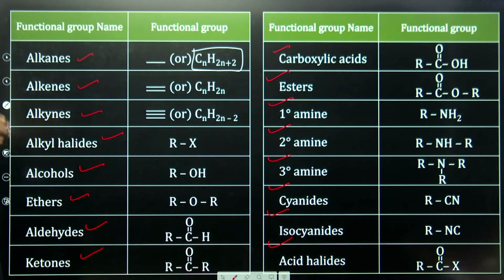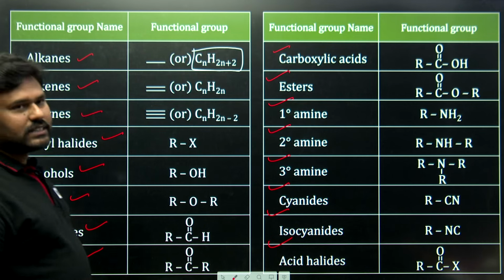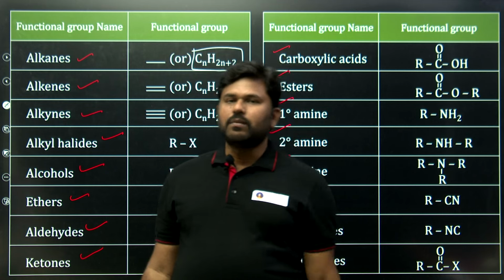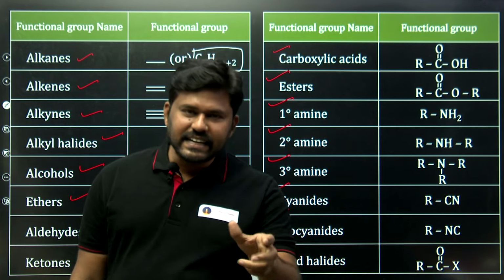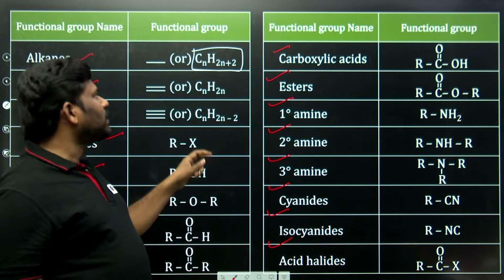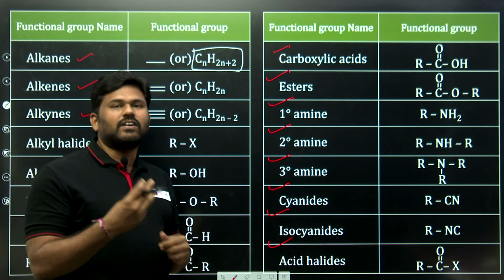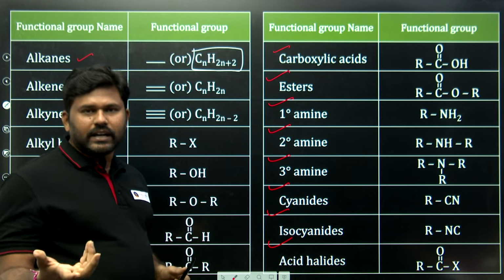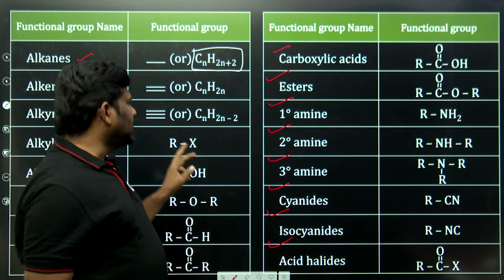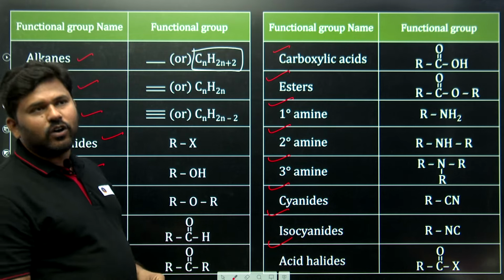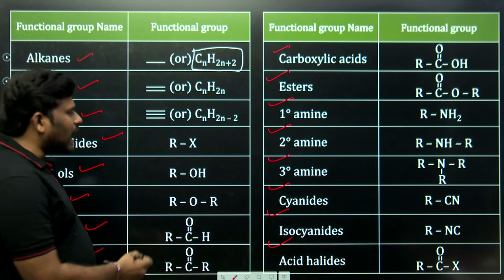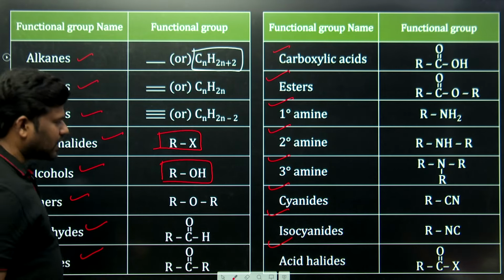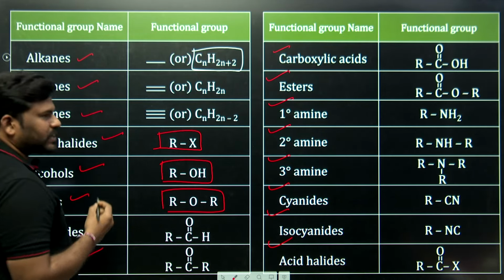Now one by one we will recollect this. What are the alkanes, sir? Simple, alkane having single bond, formula CnH2n+2. Sir, what is the alkene? Ene means double bond. Double bond means CnH2n. Next, third one will be alkyne. How can you calculate the alkyne? CnH2n-2, triple bond is there, that is called the alkyne. Alkyl halide we know is RX. Alcohol we know is ROH. ROR, ether.